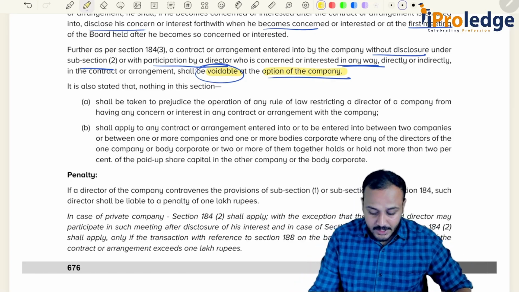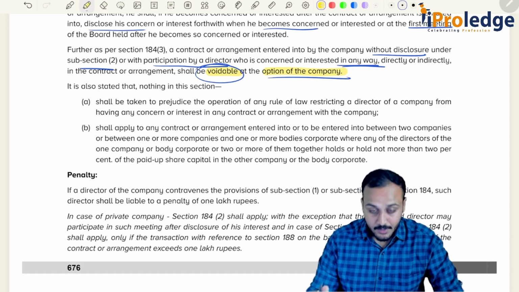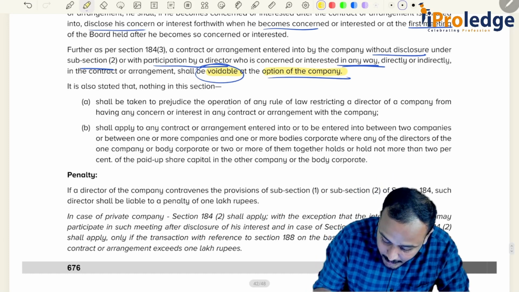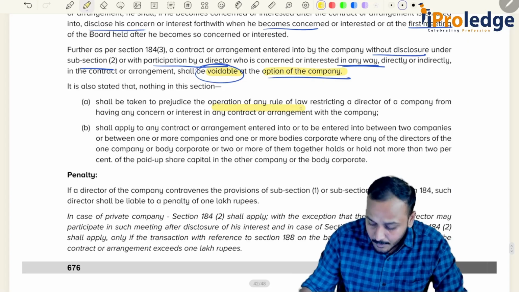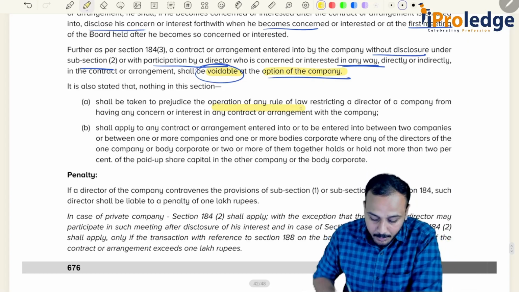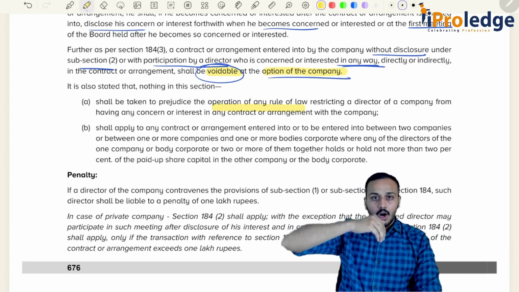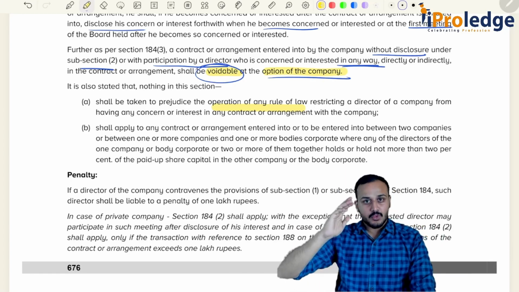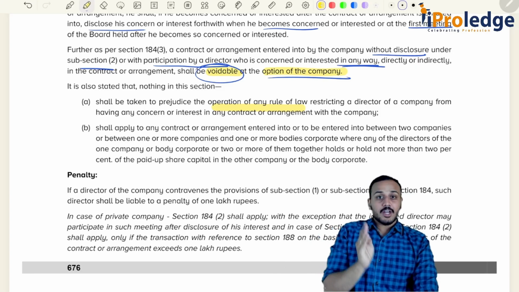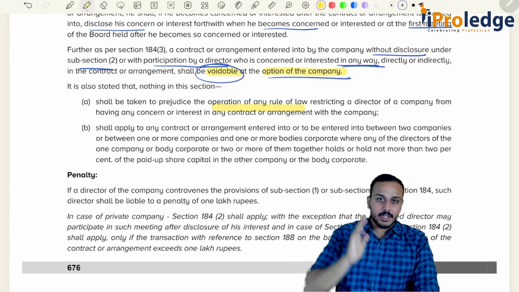It is also stated that nothing in this section shall be taken to prejudice the operation of any rule of law restricting a director of the company from having any concern or interest. So a law, let's say SEBI regulations, is telling you that you should not enter into any securities contract.